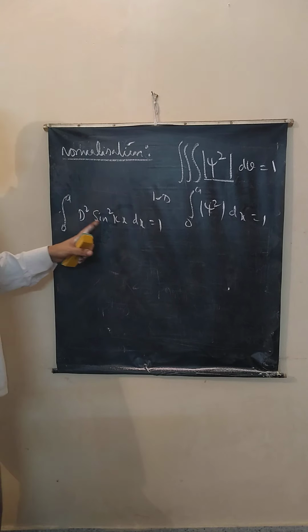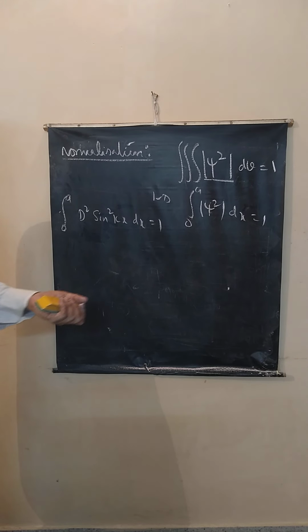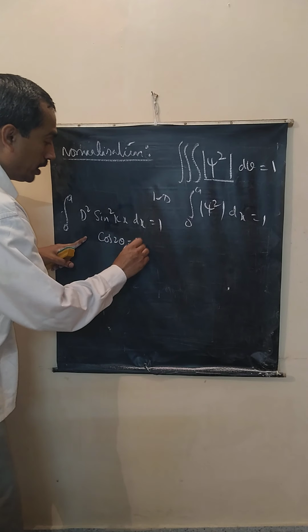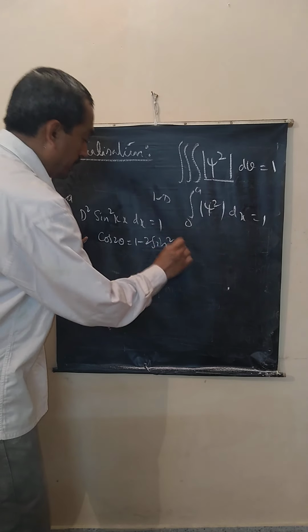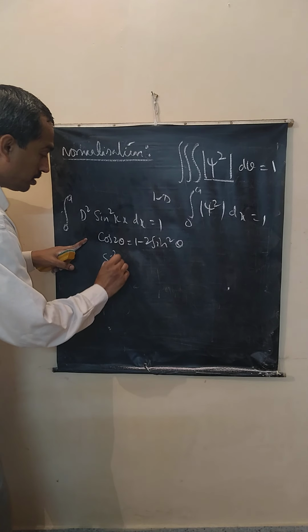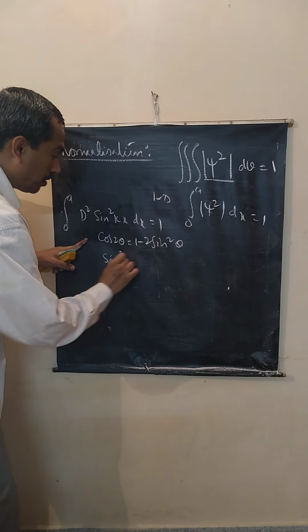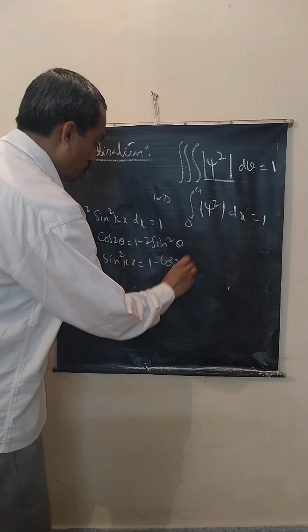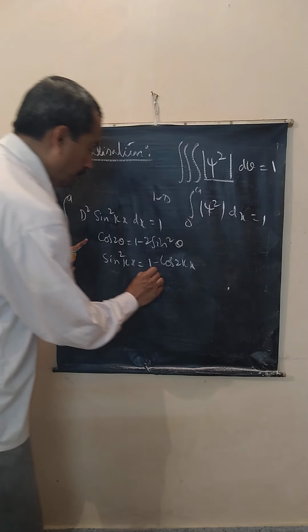Correct? Now sin square theta, we can write in terms of cos 2 theta. Cos 2 theta is 1 minus 2 sin square theta. Correct? Therefore sin square kx is equal to (1 minus cos 2kx) by 2.